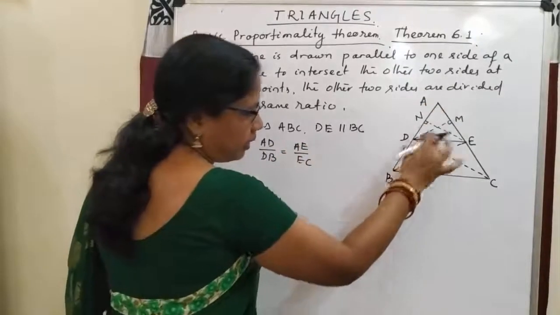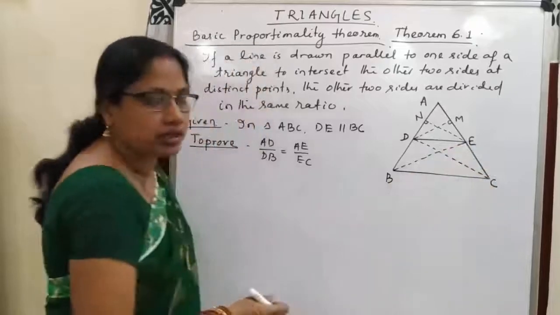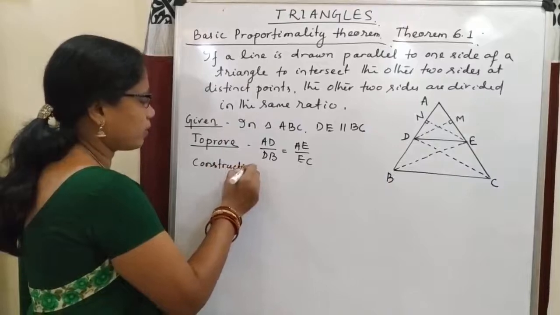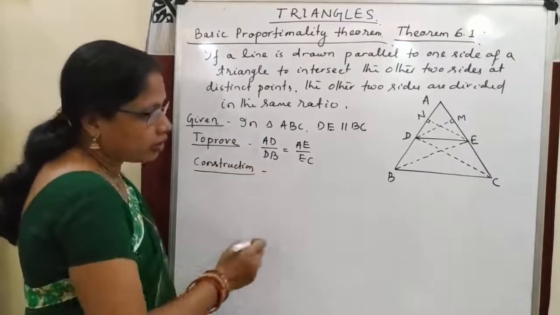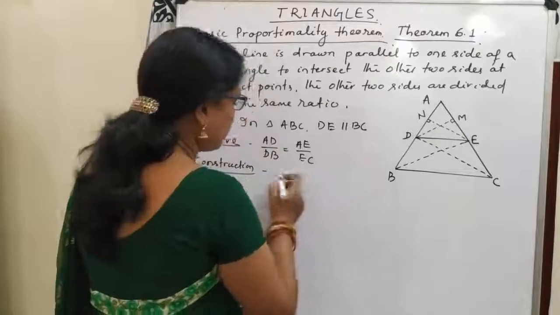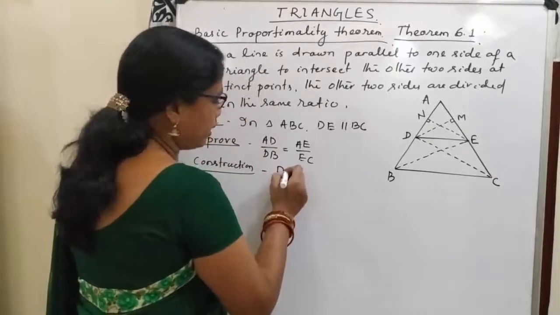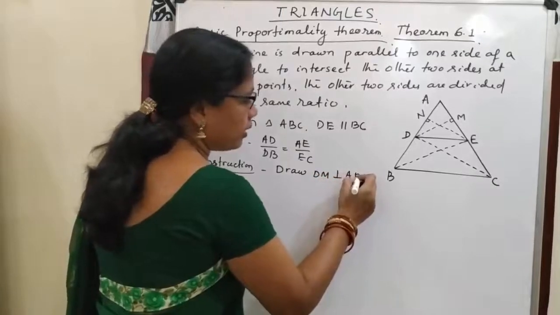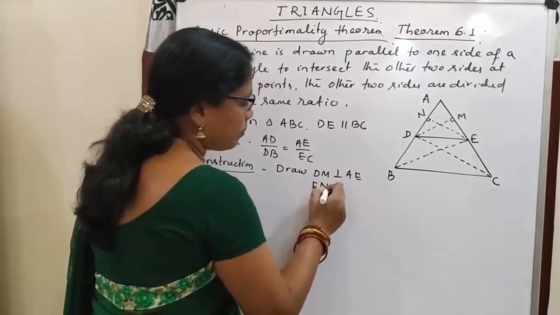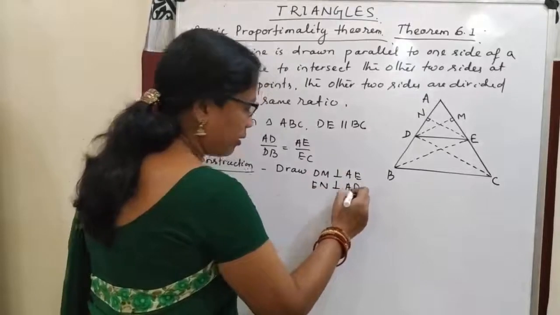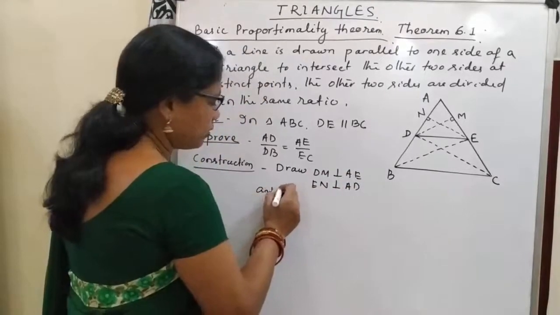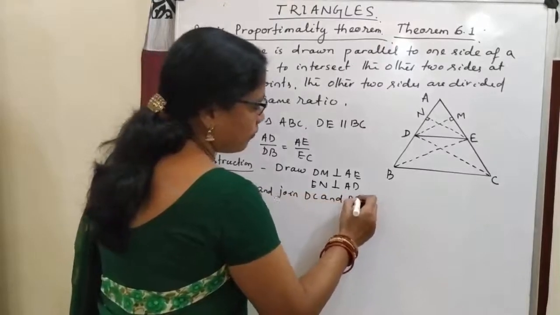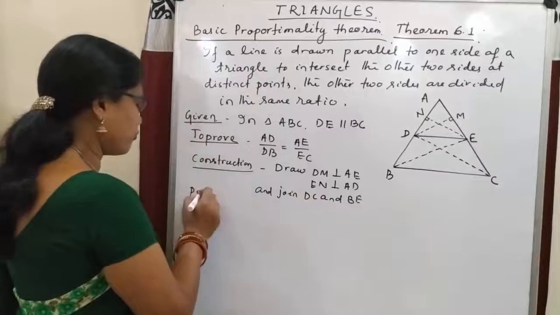Then construction: draw DM perpendicular to AE and EN perpendicular to AD, and join DC and BE. Then proof.